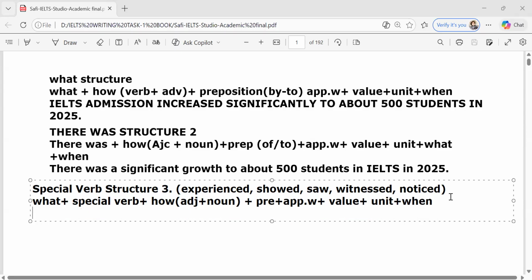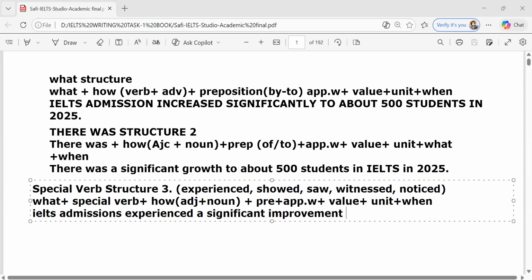Suppose I want to write the same thing in this way. If I want to mention IELTS admissions, experienced, I introduce the special word straight away. IELTS admissions experienced, and again I can say a significant improvement. Because for improve, we do have a noun form, improvement. So if there is a noun form for a verb, use the noun form.